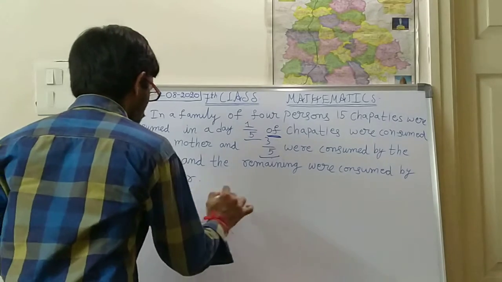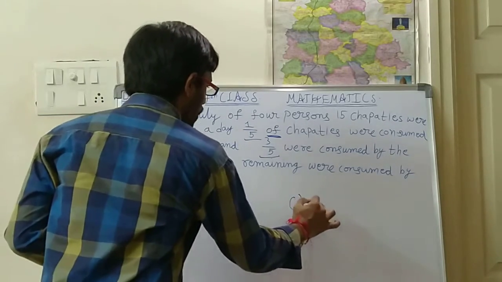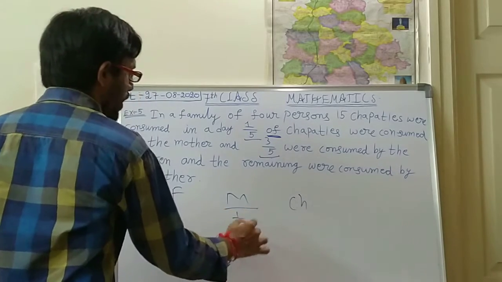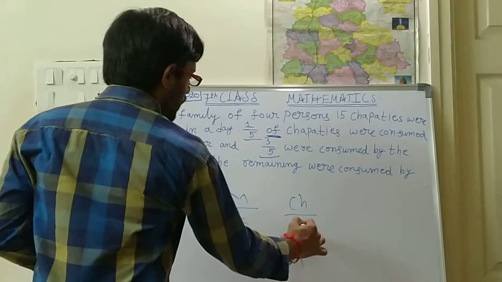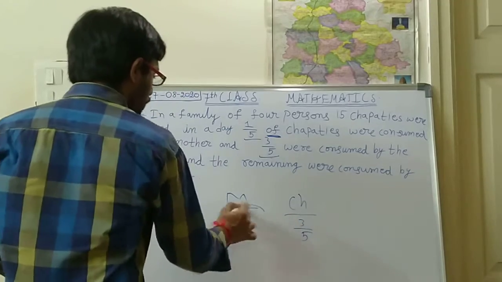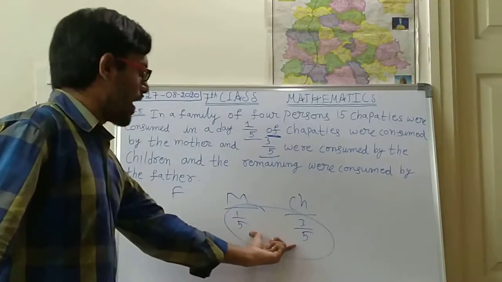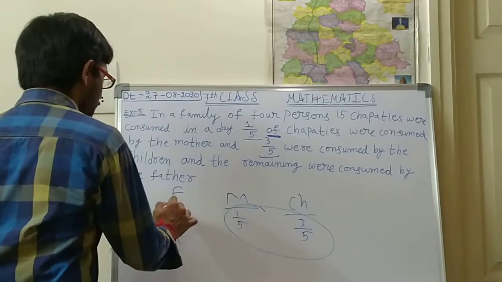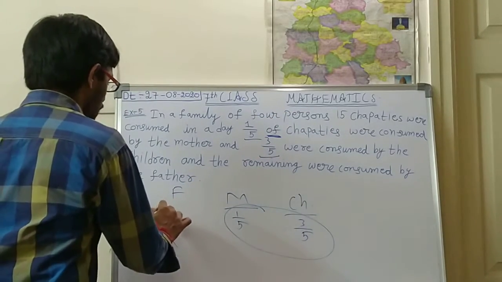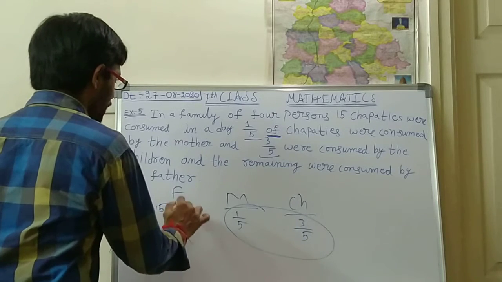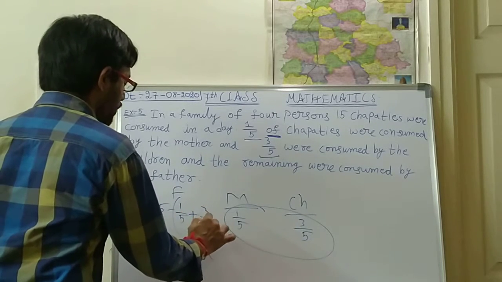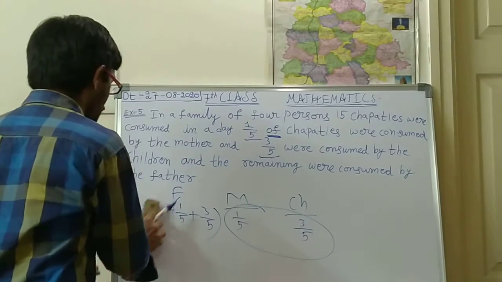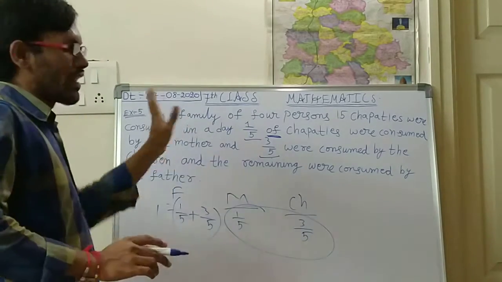So, father, mother and children. Mother is consuming 1/5 part, children are consuming 3/5 part. By adding these two and subtracting from the total, whatever part is remaining will be consumed by the father. Okay, so this is a problem, and this is the given data.